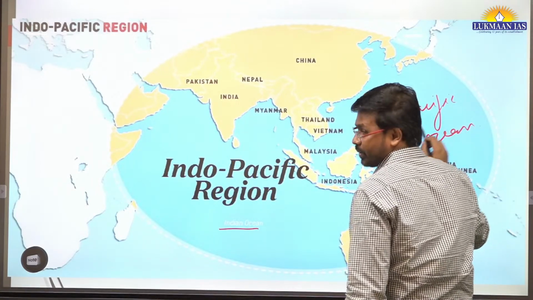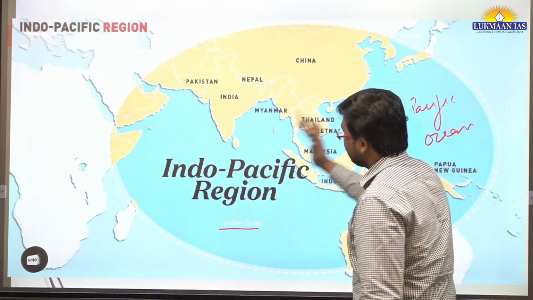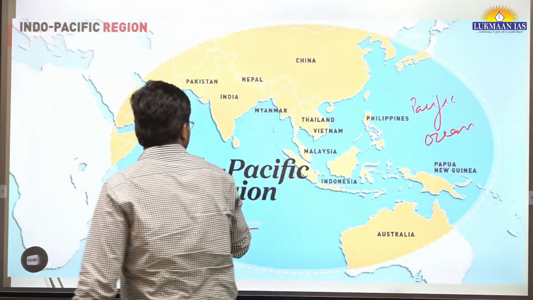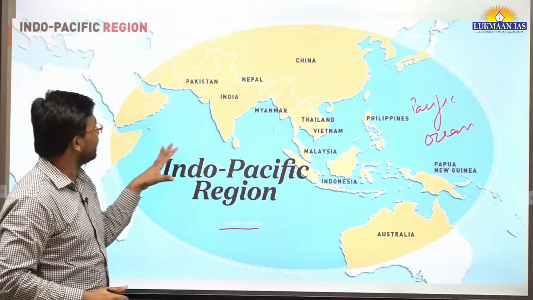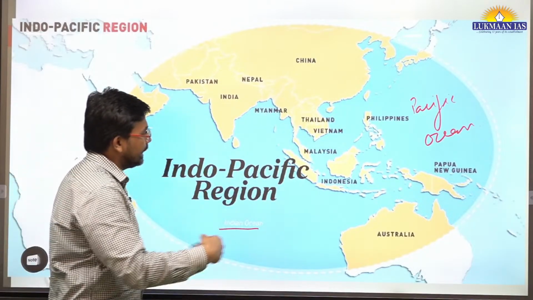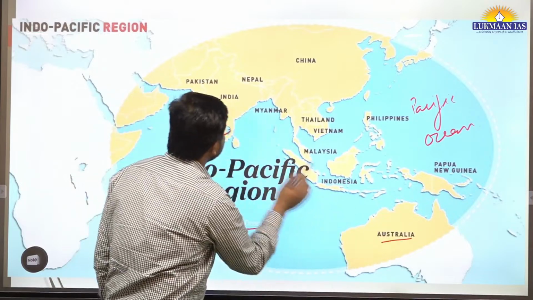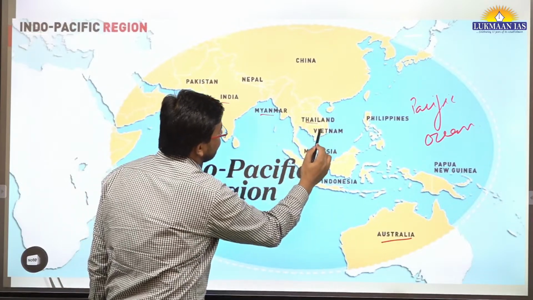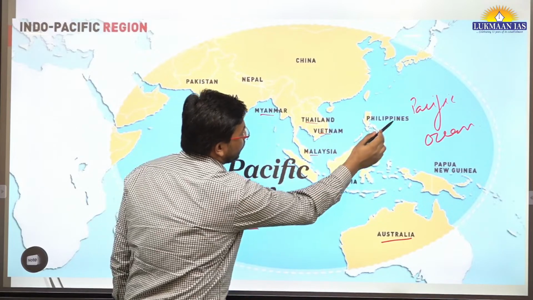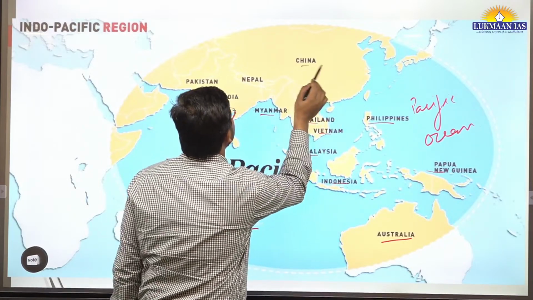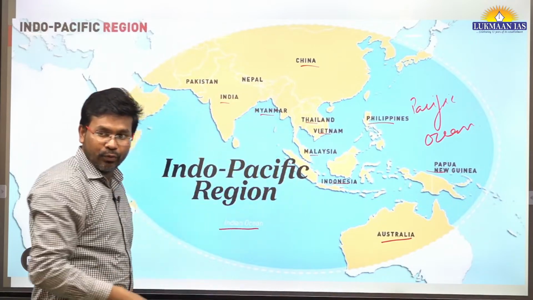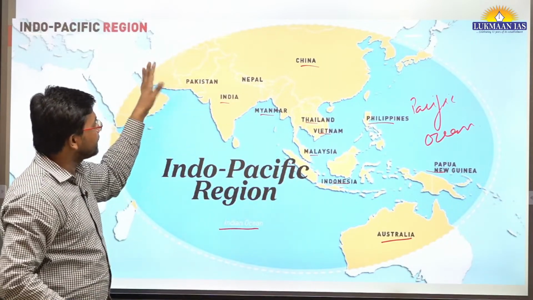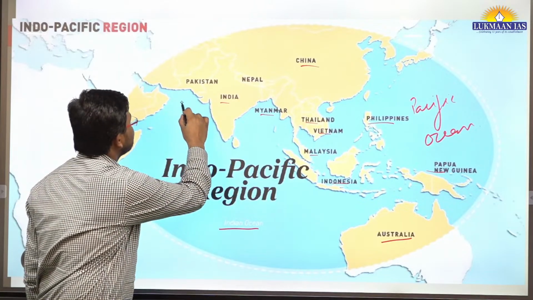The countries that are part of it: we include Australia, India, Myanmar, Thailand, Vietnam, Malaysia, Indonesia, Philippines, Papua New Guinea, China. Nepal also plays some role over here. Then Pakistan also plays some role.